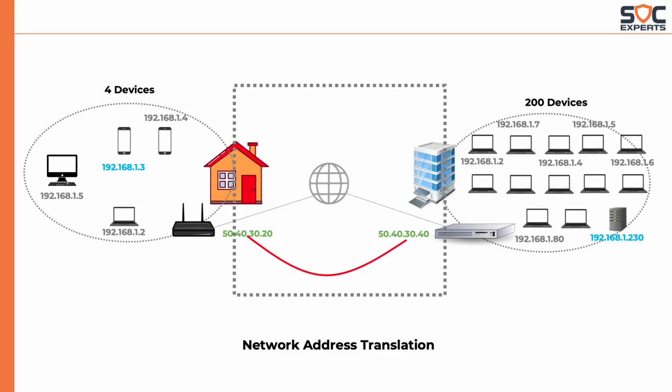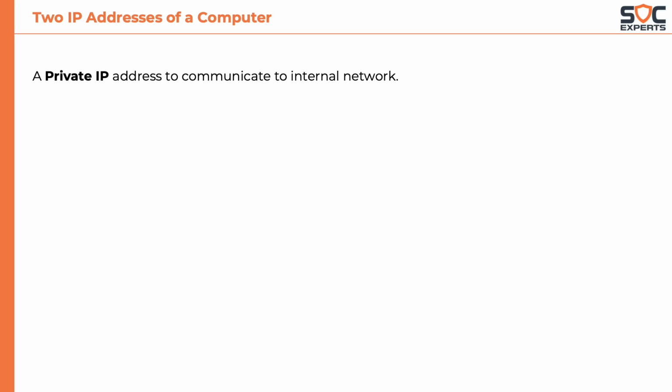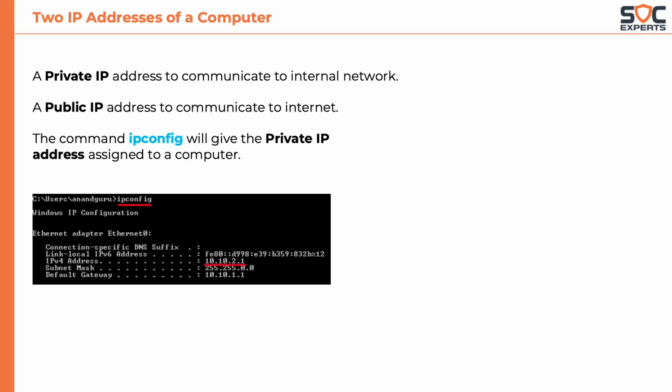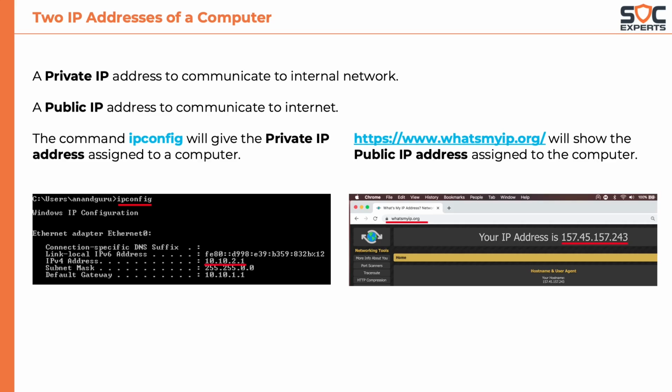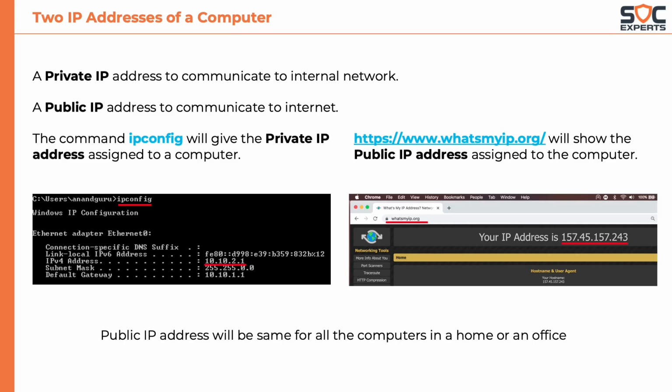But before we head there, let's conclude this lesson by understanding that a computer will have 2 IP addresses: a private IP address to communicate to the internal network and a public IP address to communicate to the internet. We have learned that ipconfig will give us the private IP address assigned to the computer. But in order to find out the public IP address that the computer is using, we should use the browser and visit the website whatsmyip.org. One should realize that the public IP addresses assigned to all the computers in a home or a dorm will be the same. Now let's put this learning into action.